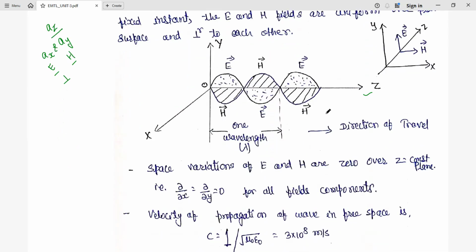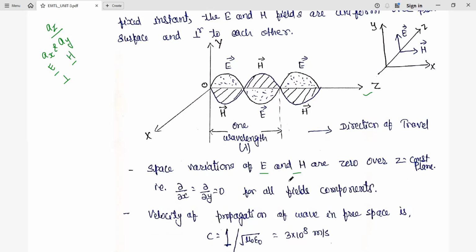Here we have a space domain representation. Later we'll see in the time varying field how it is going to change. Whenever there is time varying nature, only then is the wave going to propagate. At one instant of time, they have the same nature; at another instant of time, the nature is going to change. Here we observe that in case of space variation, the electric field and magnetic field components are zero in the constant plane.